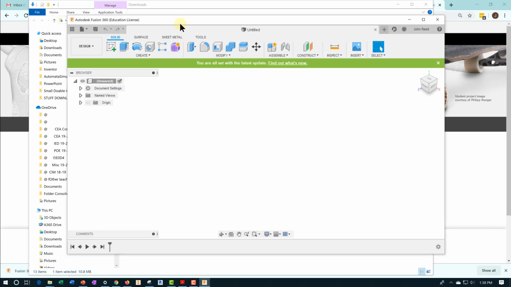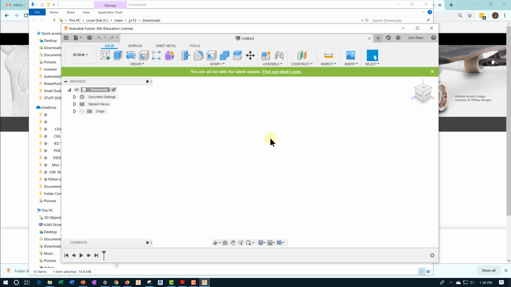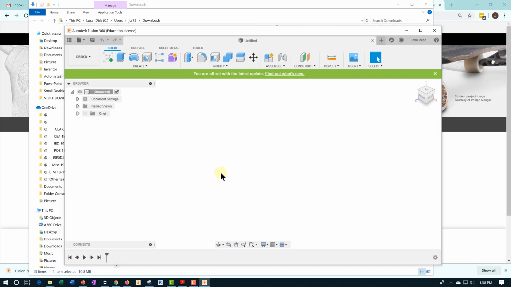And then we find ourselves here, and this is Fusion 360. It's a lot like Inventor, but with some differences, of course. Details about how to use it will be in a separate video.